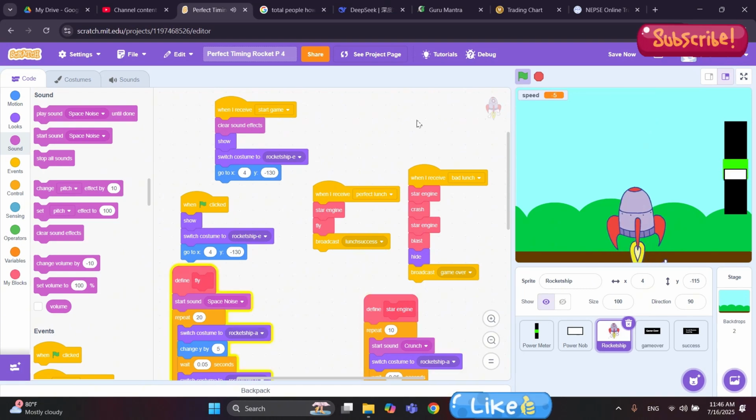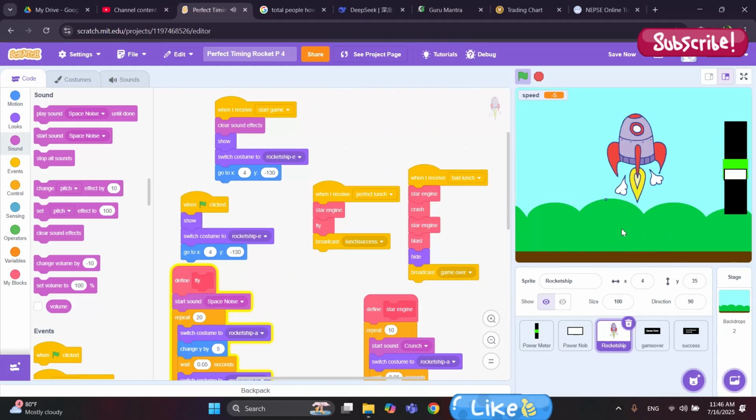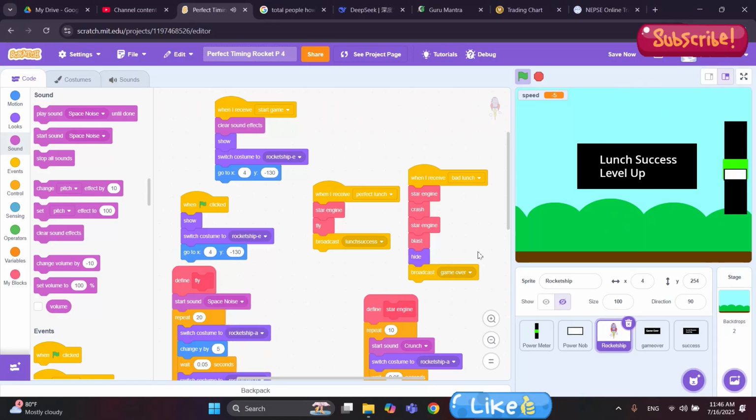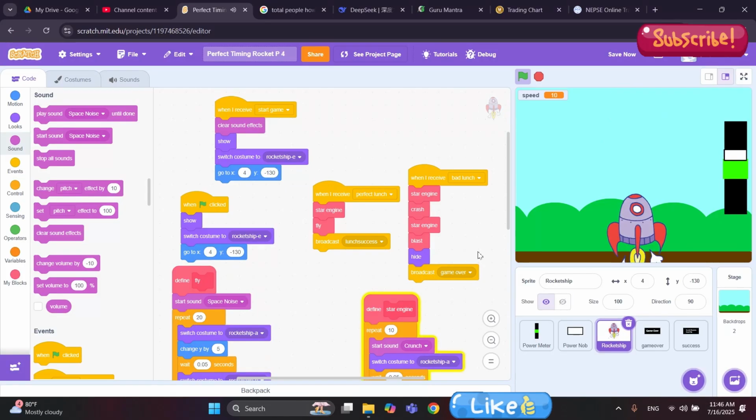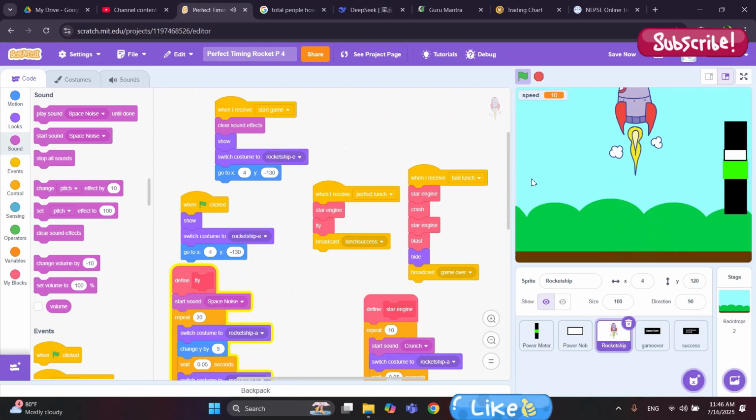Click on the green flag, goes up, sounds like it's going far away, and that's it, successful. Next time, yeah, it's going far away. Good.